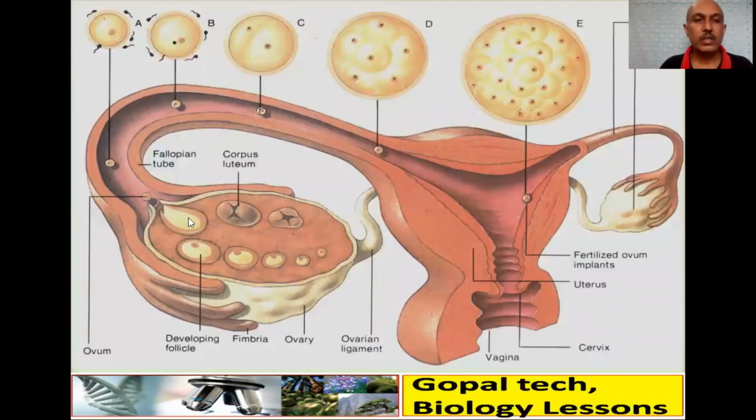You can see here ovulation. The ovum comes out, and if sperm is present, they will fuse. Then the zygote will undergo 2-cell division, then many cells, and here it will get implanted in the uterine wall, on the inner side of the uterus.